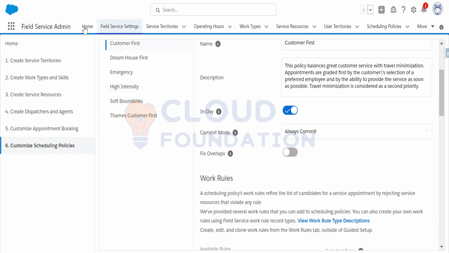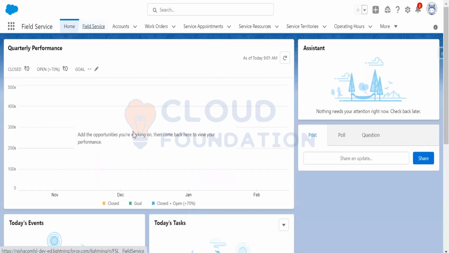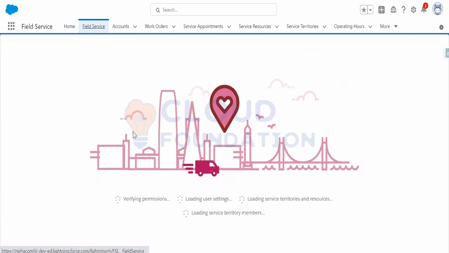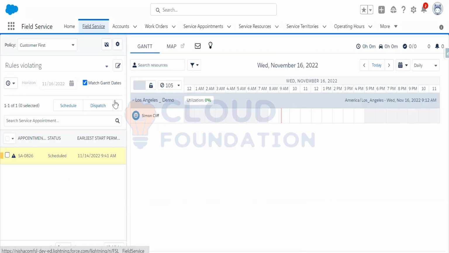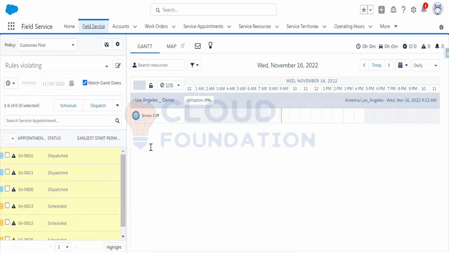So if you go to the field service, and suppose I am choosing optimize, and for service territory I'm choosing Los Angeles demo.